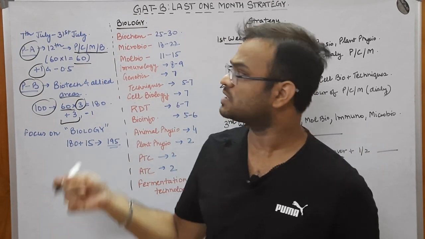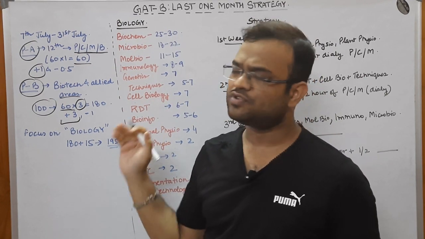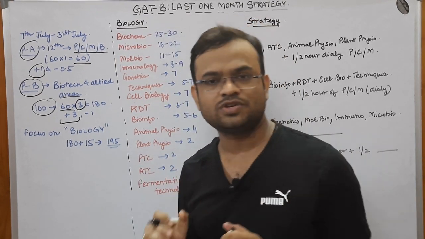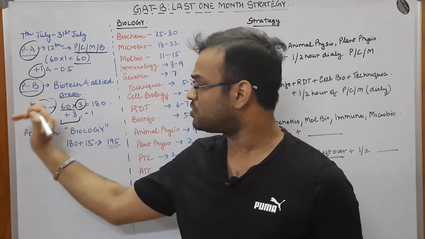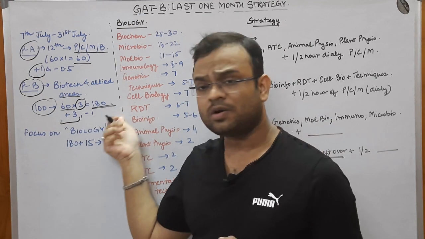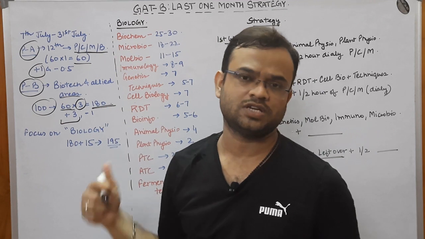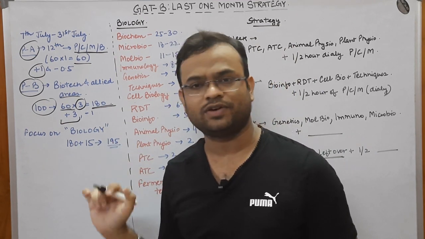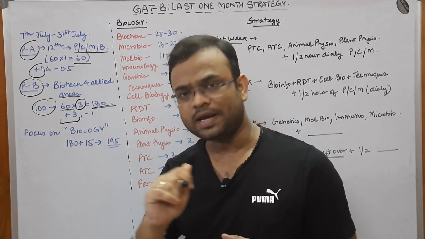It would be much simpler compared to the biology portion that would come in part B. So if you study biology well, what I want you to understand is that you would not only be able to mark this particular portion, that is 180 marks, you would also be able to work upon the 15 marks of biology here. That would make the total 180 plus 15, that is 195 marks.